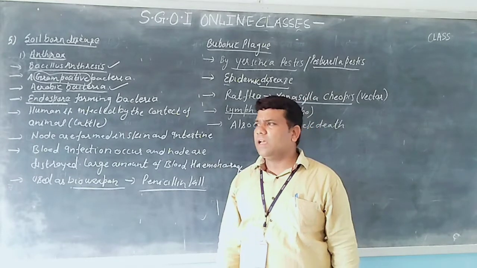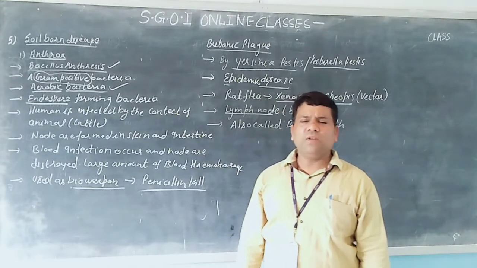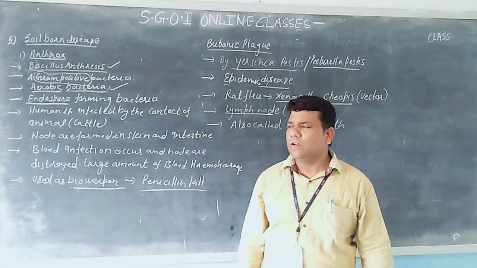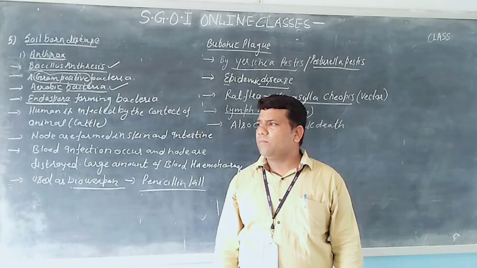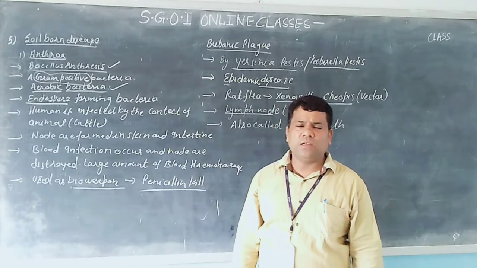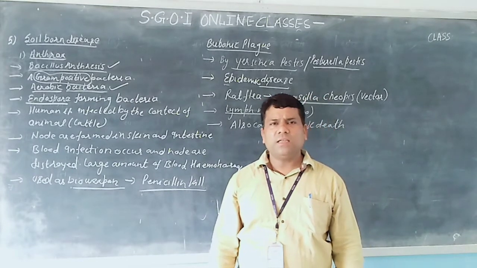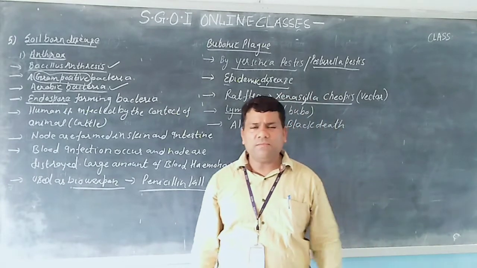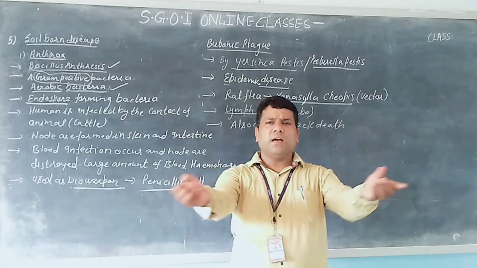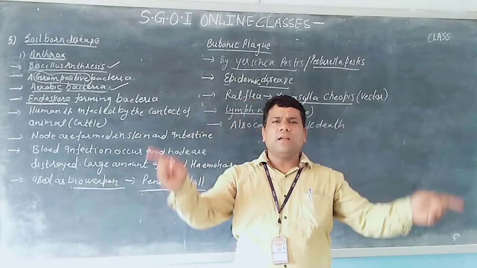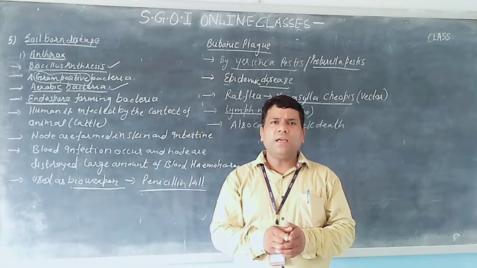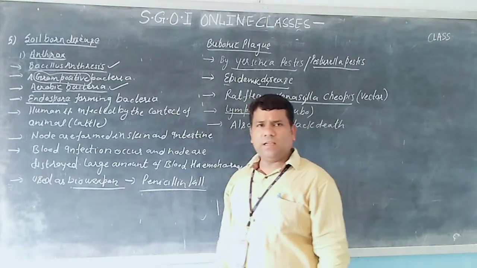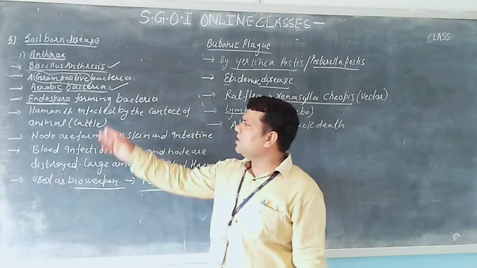An endospore is what happens during adverse conditions of the environment, such as very hot or very dry conditions. These are unfavorable conditions for the bacteria, and during such conditions these bacteria form a layer around themselves, and this type of bacteria is known as an endospore.